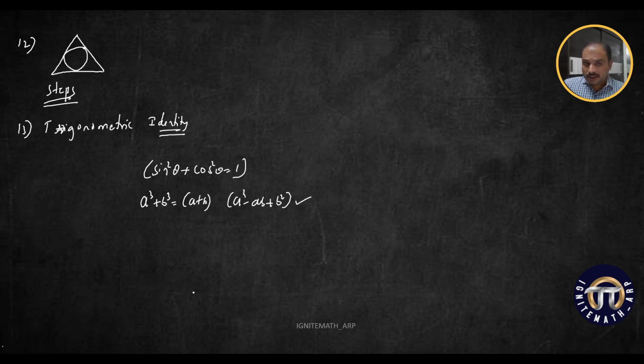Suppose you have got the answers correctly, LHS is equal to RHS, and you are so happy that the answers are matching, but still you are going to lose 1 mark for not writing the reason. Always have that habit of writing the reason just beside the steps. Clear? And also in case of circles, please mention the reason. I have done a video on circles. You can watch the video to understand what the reasons are. You should mention the reason.